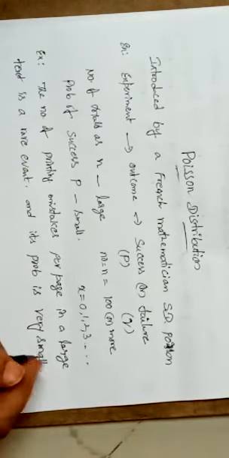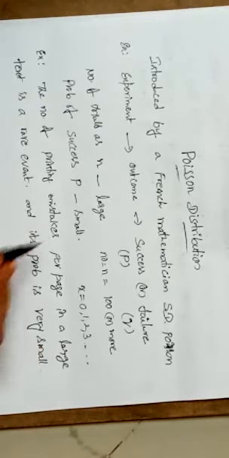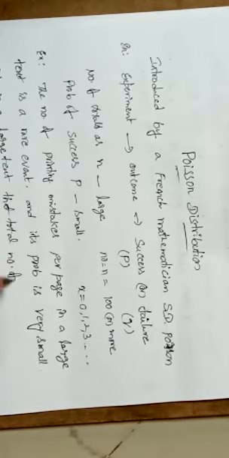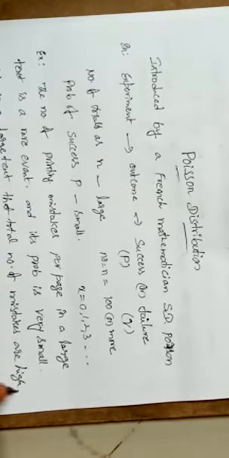In a page the number of mistakes is very small, so you can consider that the probability is very small. But when compared to a large text, that means the total pages in a text, the total number of mistakes is high. So from this example, you are clear about why the Poisson distribution was invented.